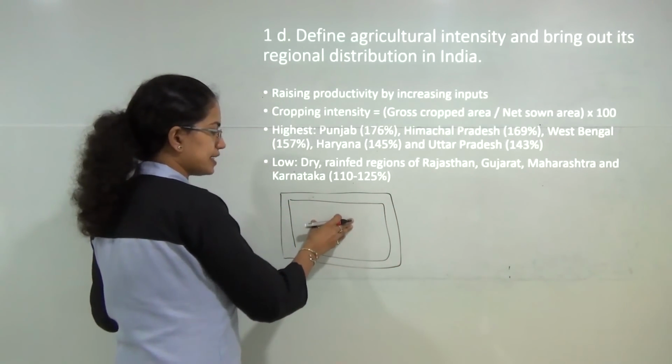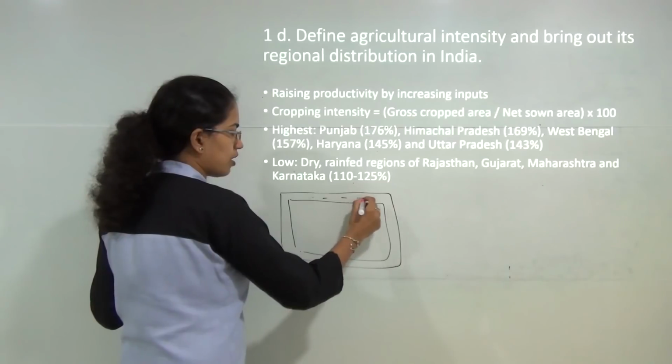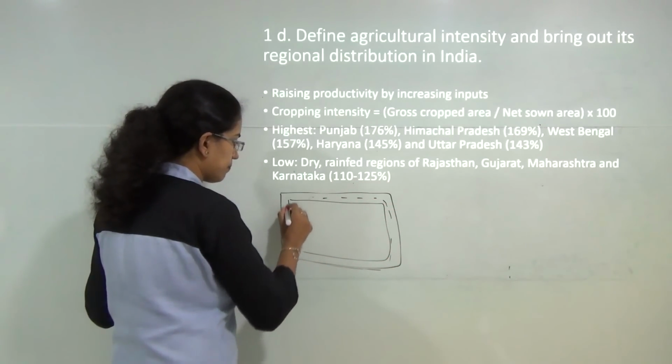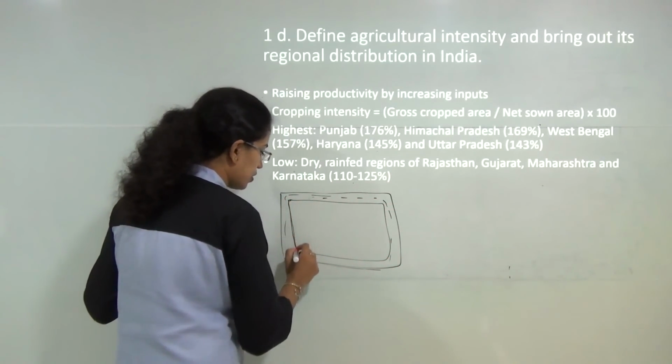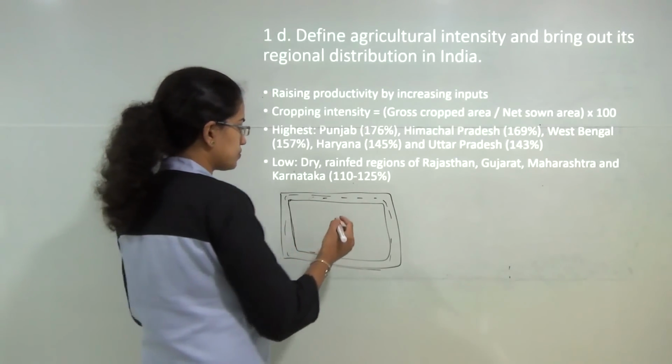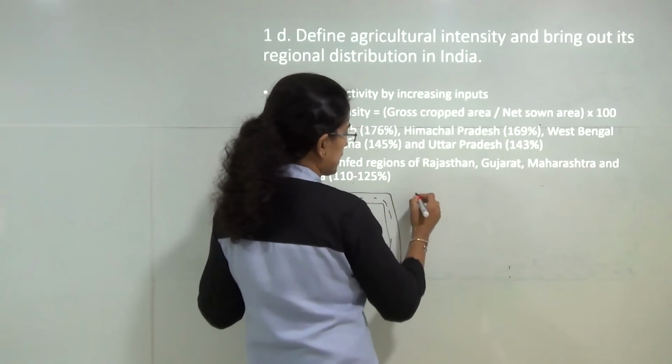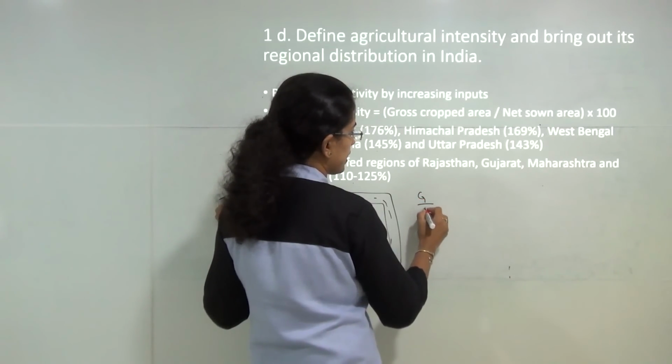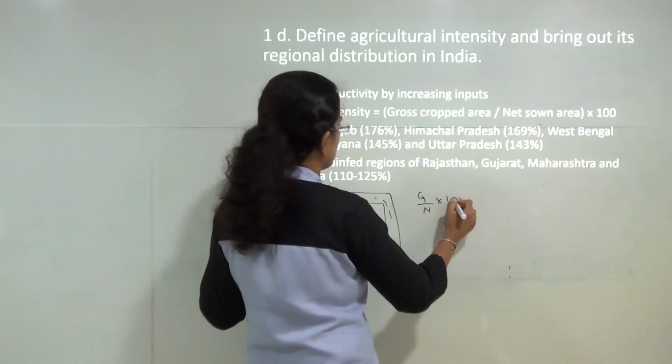You have crops here, but they are not part of the net produce. So you have the cropping intensity as the gross cropped area divided by the net sown area into 100.